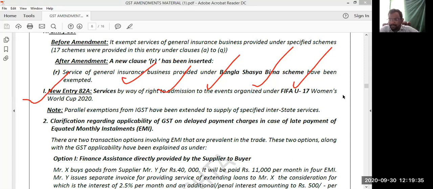No, the answer is no. Basically, whenever you pay an amount for an admission ticket to attend any recognized sporting events, that is liable to tax, right? We have some specified limits. If that specified limit is exceeded, then it will be taxable. But when it comes to services by way of right to admission to the events of the FIFA Under 17 World Cup, then it will be fully exempted from GST.